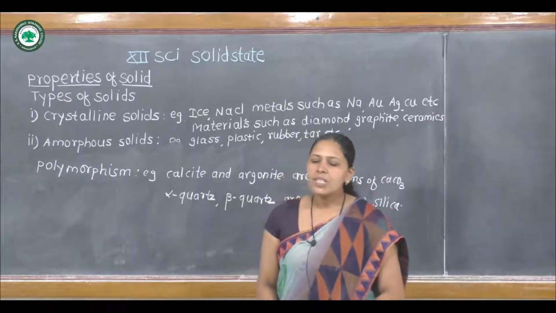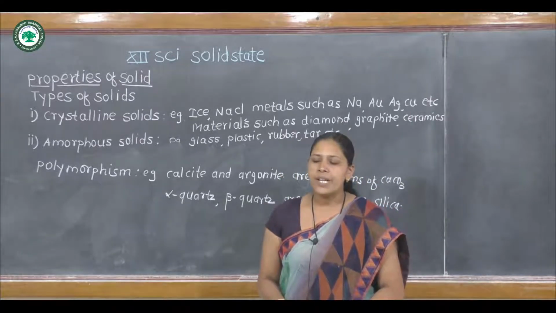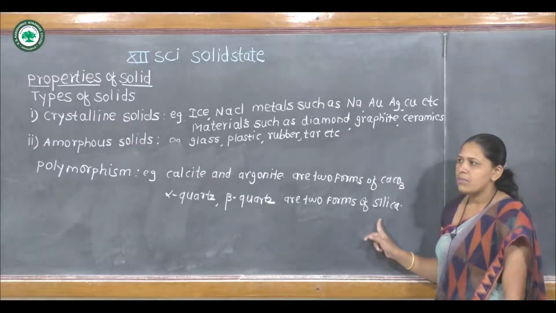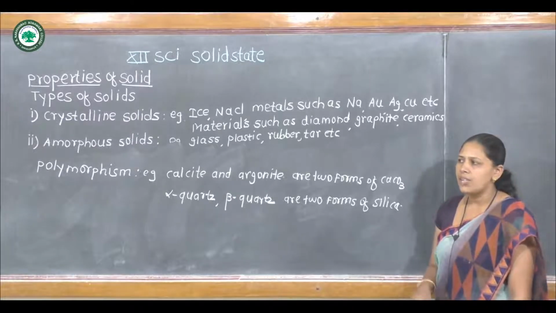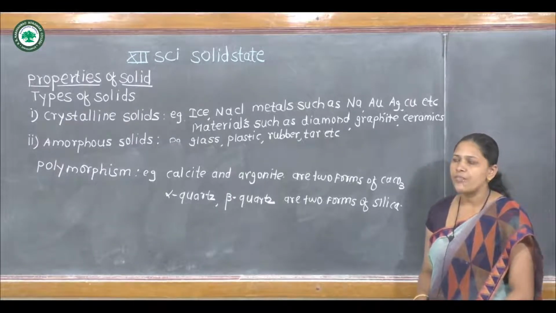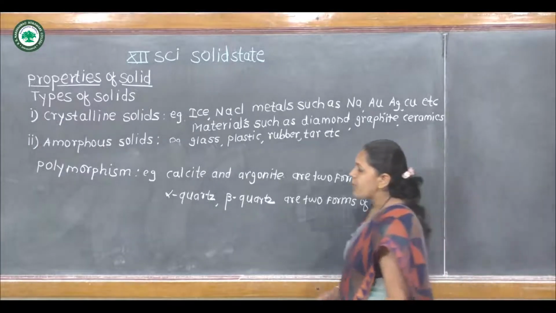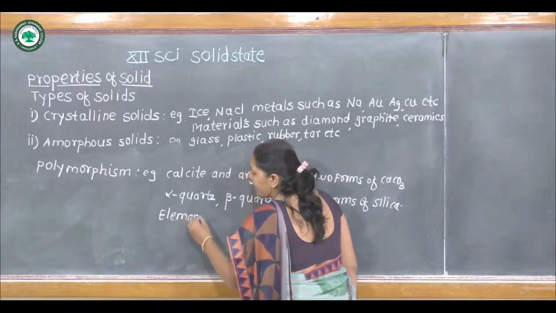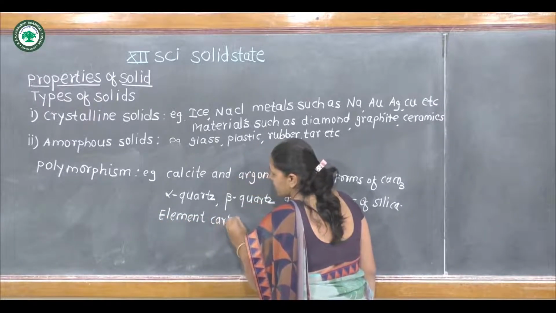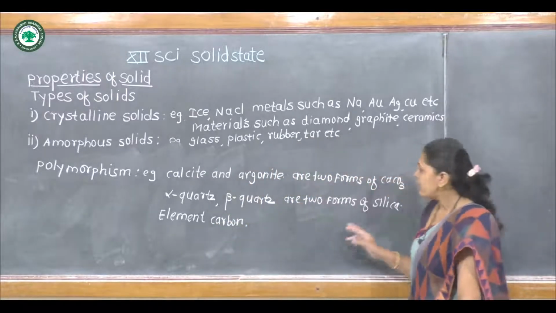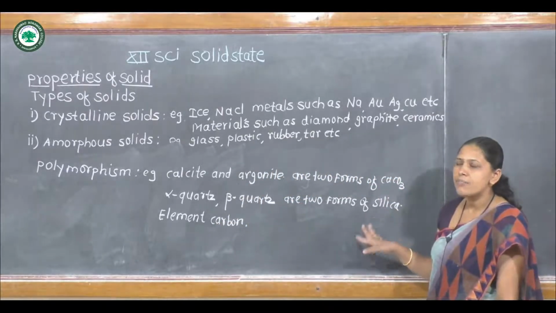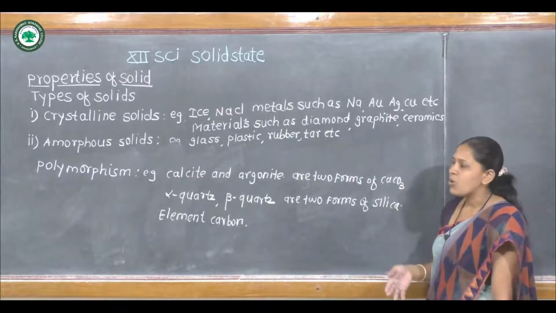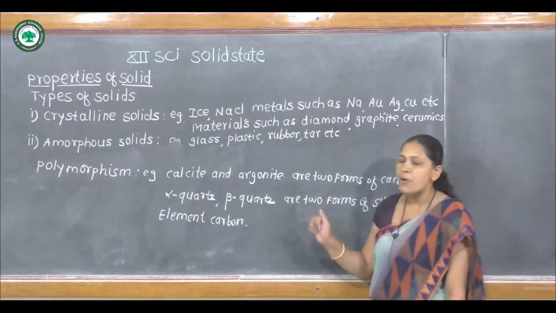Similarly, polymorphism occurring in an element. This is polymorphism occurring in a compound, but polymorphism occurring in an element is called allotropes, and the phenomenon is called allotropy. For example, carbon is an element, and calcium carbonate and silica are compounds. Therefore, when a compound exists in two or more forms, that phenomenon is called polymorphism.